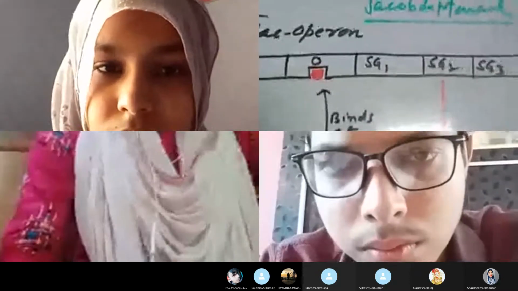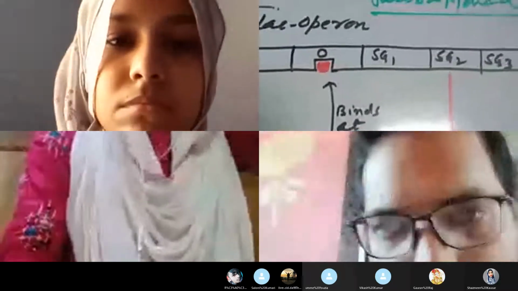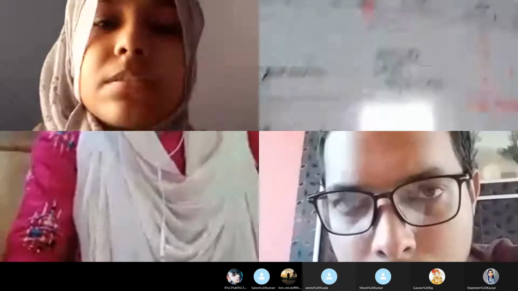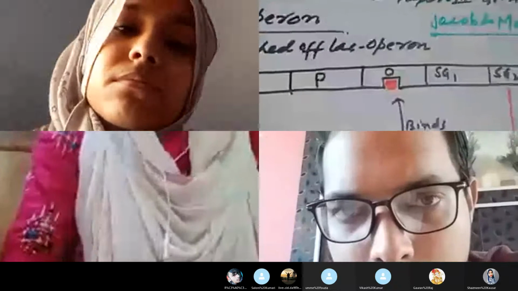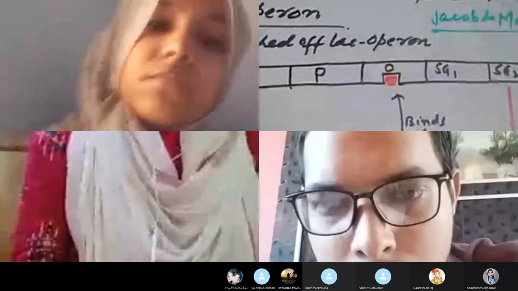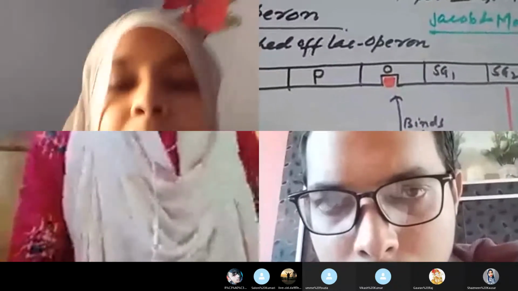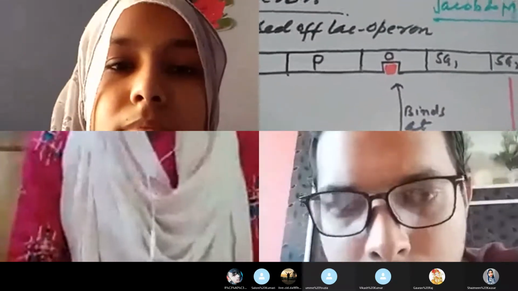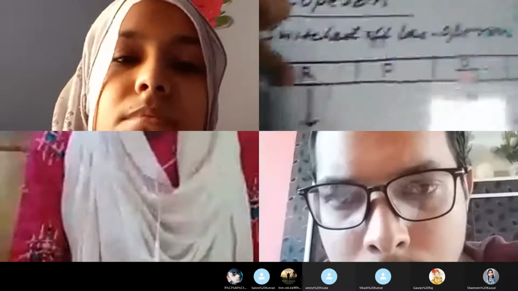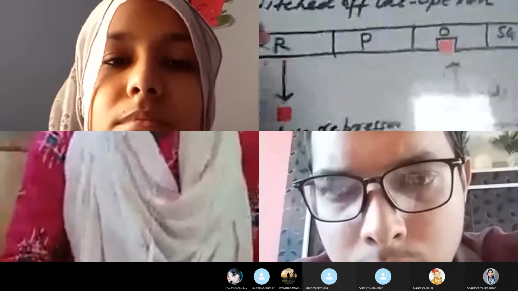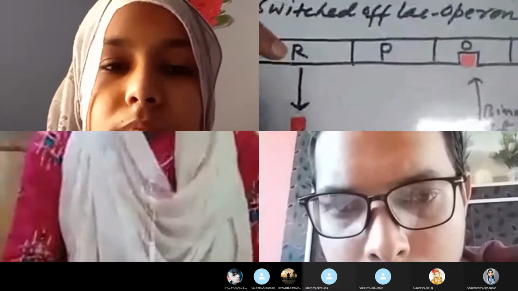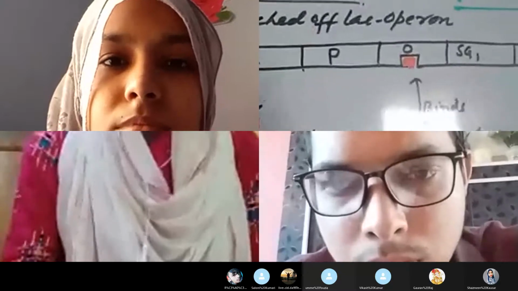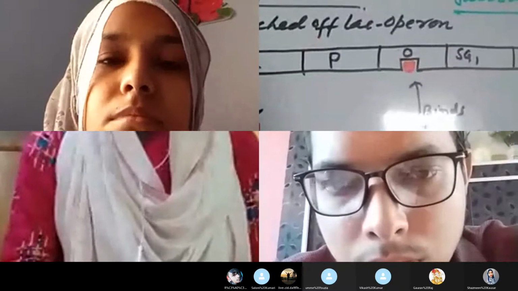At first, let us see the switching off of the lac operon. This is the regulator gene. I think that this whiteboard is visible to you, and what I am describing to you. I think that my audio is audible. My audio is also going to you. Now let us look at this regulator gene. This is the regulator gene which acts as a molecular switch. Look at this regulator. I am pointing out the location of this regulator gene.